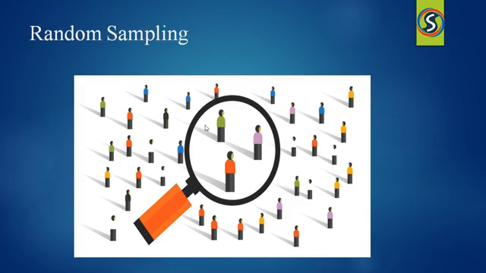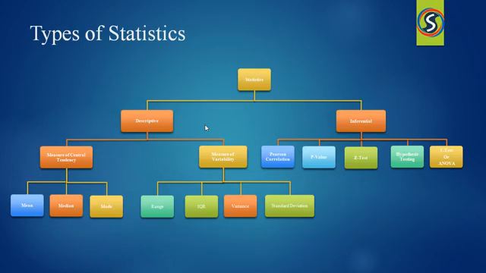Okay, let me explain types of statistics. Statistics is categorized into two types, that is descriptive statistics and inferential statistics. Descriptive statistics will give you the description about the entire population, whereas inferential statistics will give you the description about the samples.